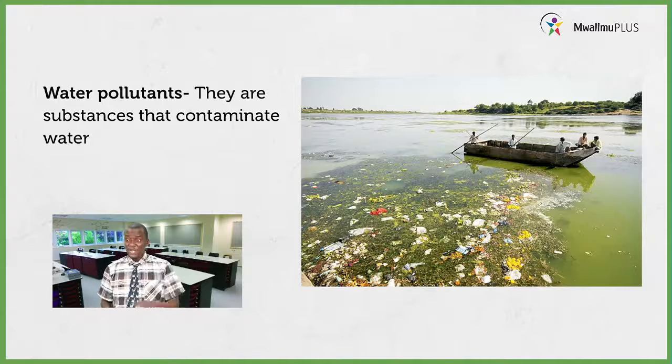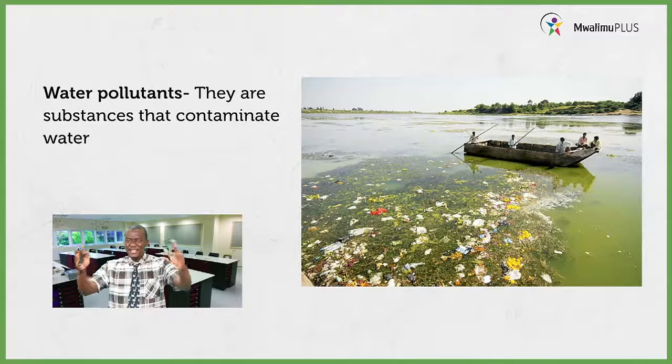Good. One of them is garbages, oil, human waste, animal waste, plastics, sticks, and so many more.